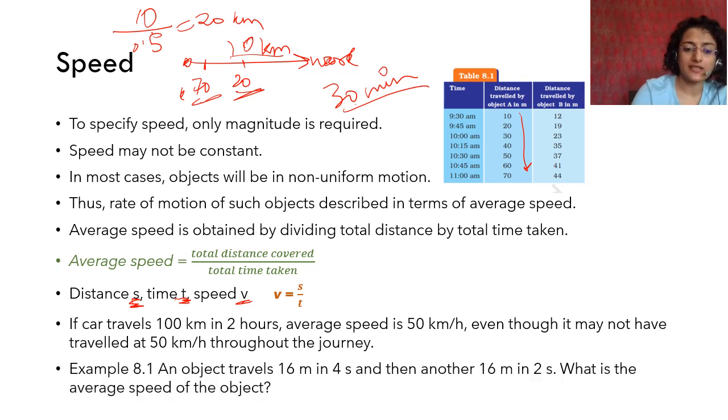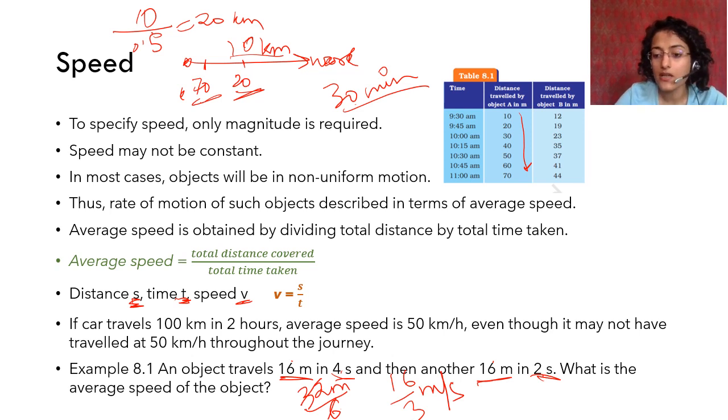Now look at this example. An object travels 16 meter in 4 seconds and then another 16 meter in 2 seconds. So what is the average speed? It covered 16 plus 16, 32 meter, and how much time? 4 plus 2 is 6. So it covered 32 meter in 6 seconds. So the answer is 16 by 3 meter per second. This is the average speed.